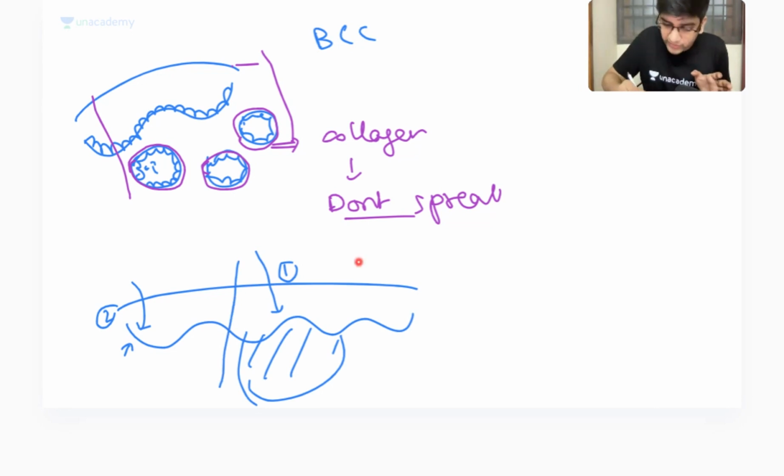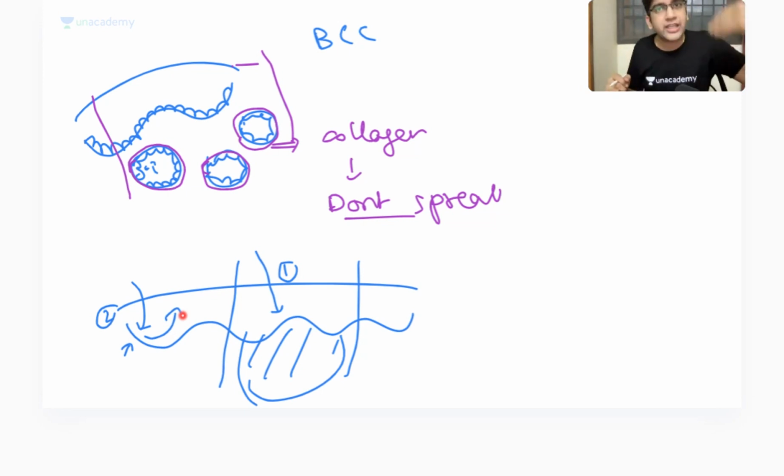So what happens is I'm removing this. So can this grow again? It will grow again. It's sun-related damage. I cannot keep on removing every part. But whatever is abnormal, I'll remove it. I'll wait. Let it come back. I'll remove it again. That's all. Right? That's the reason it recurs. Not because of incomplete surgery. Because this is called field cancerization. Right? It cancerizes the entire field, not just the tumor. That's why it recurs. Fine. So we know why it recurs.